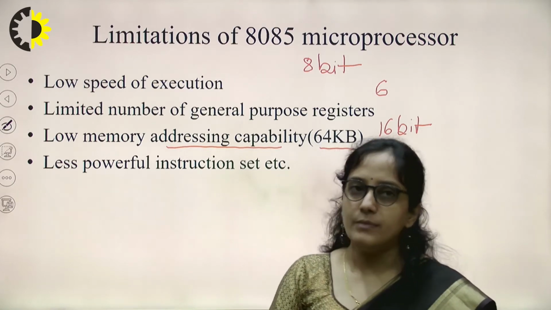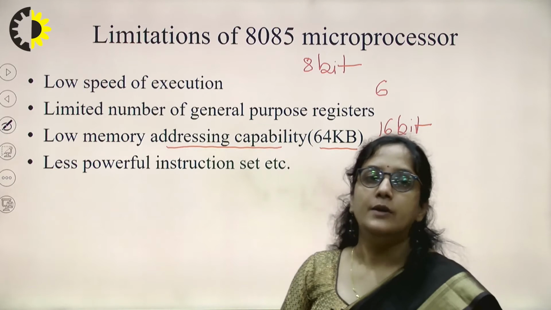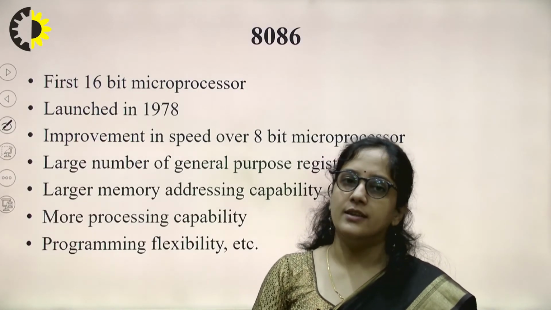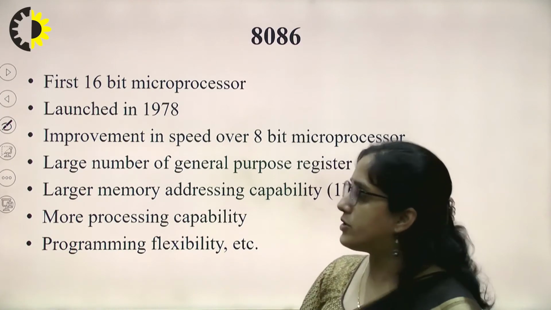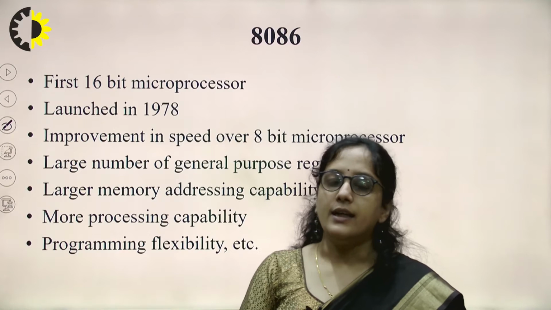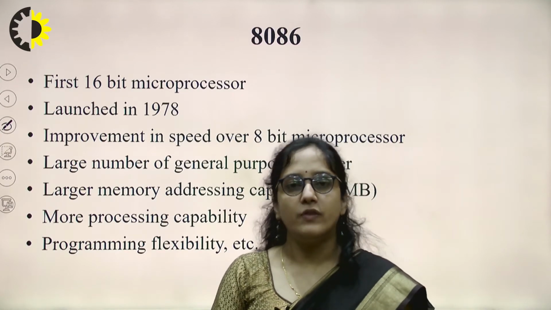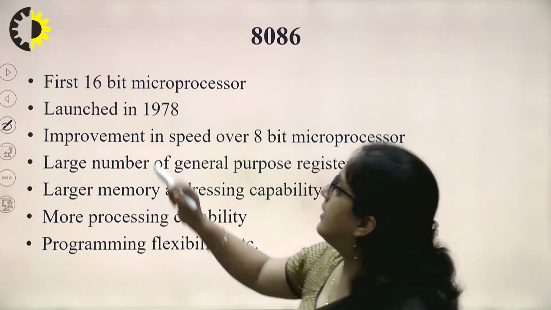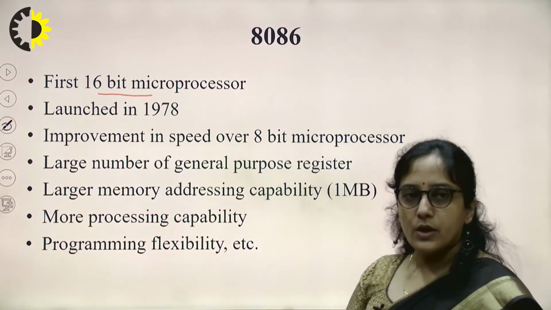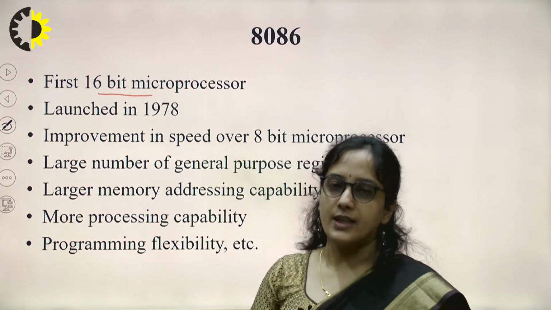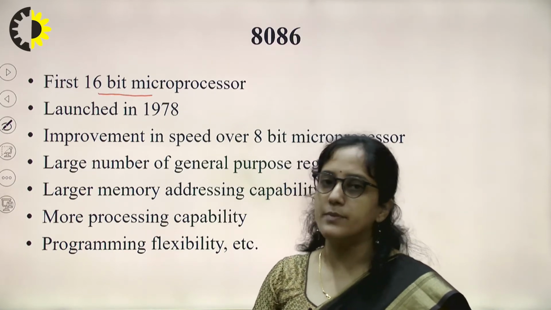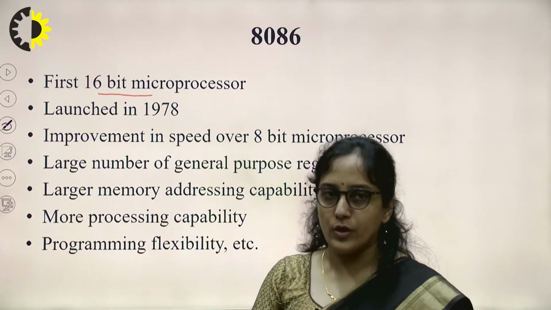So, to overcome these disadvantages or limitations of 8085, 8086, the first 16-bit microprocessor, was launched in 1978. It improves the speed over the 8-bit microprocessor, as it is a 16-bit processor. It also has a large number of general purpose registers. We can see in detail what general purpose and special registers are available in 8086.